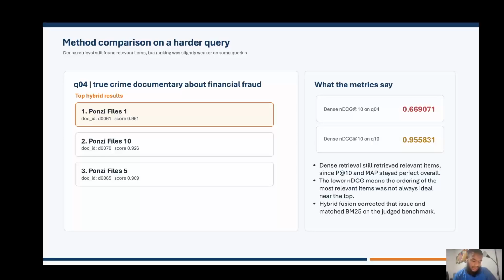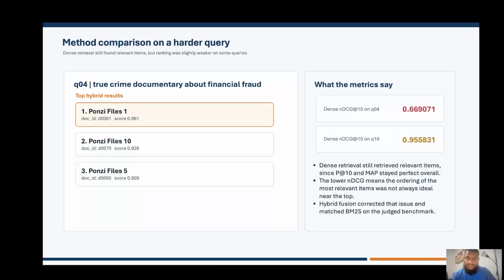Now here I show the top hybrid results like Ponzi File 1, Ponzi File 10 and Ponzi File 5. So basically for the top hybrid results, which include titles as I explained, it also highlights what the metrics say about the harder example, right?